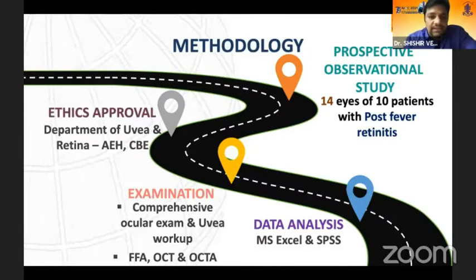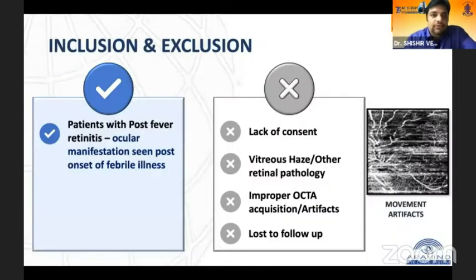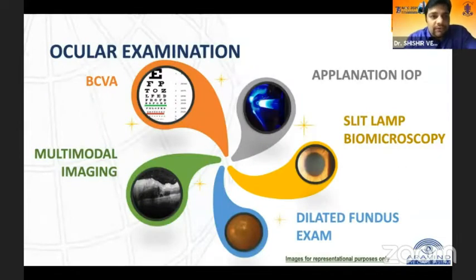They underwent a comprehensive ocular exam and uvea workup followed by multimodal imaging. The inclusion criterion was patients with post-fever retinitis, and the exclusion criteria were lack of consent, presence of vitreous haze, improper OCT acquisition, or if the patient was lost to follow-up during the course of treatment. As I said, a Snellen BCVA was done first, followed by ocular examination and multimodal imaging.